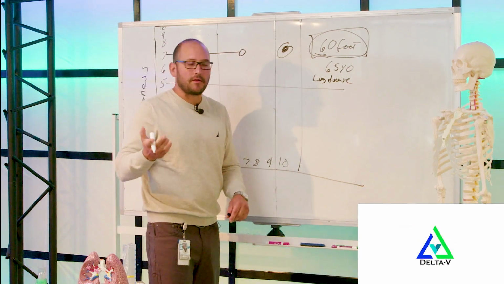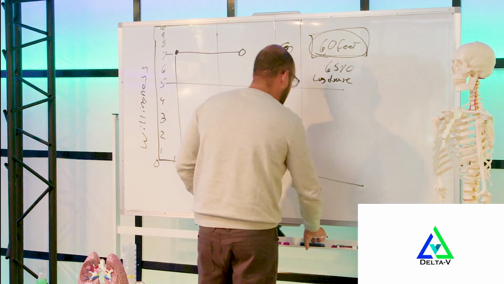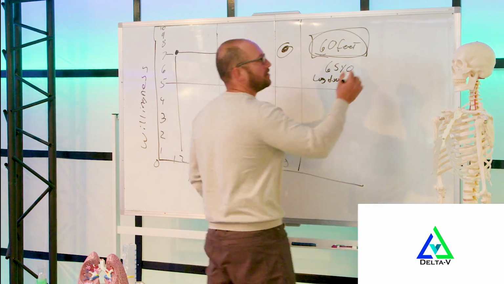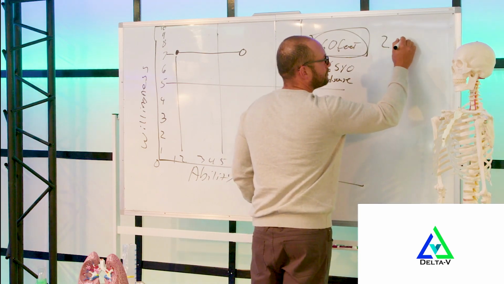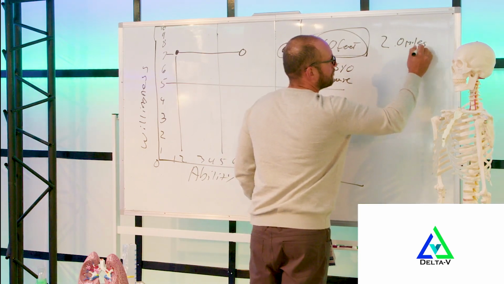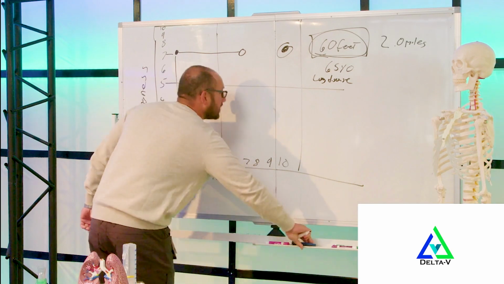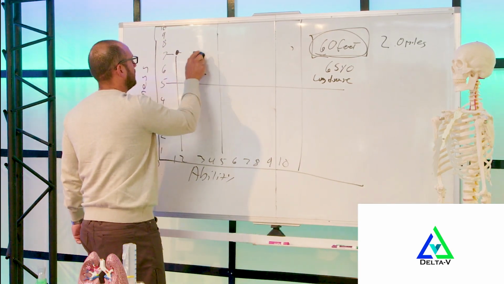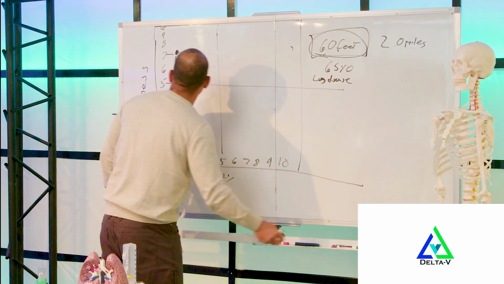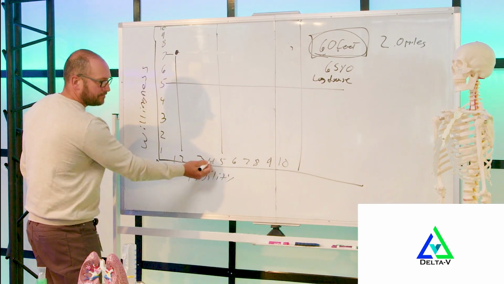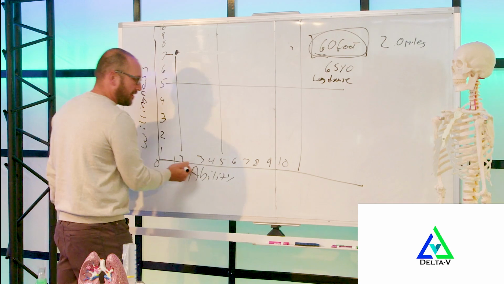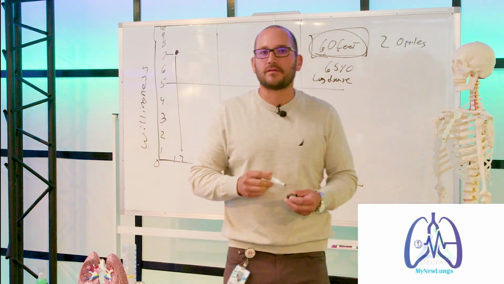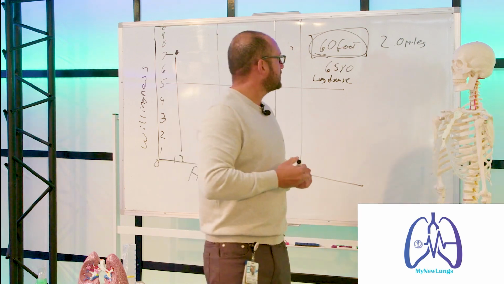So we need a variable. Right now, 60 feet is what the person currently can do. What the person wants to be able to do is 2 miles. So their ability now is probably over here. Their willingness is very high, but their ability is right here. How do we fix that? How do we get that person to go 2 miles without stopping? Well, let's take a look here.